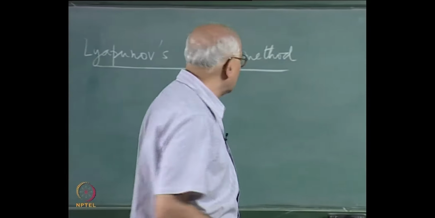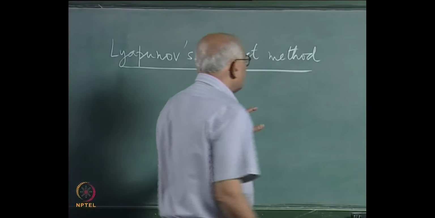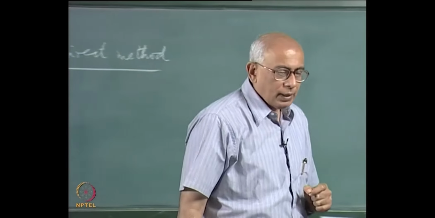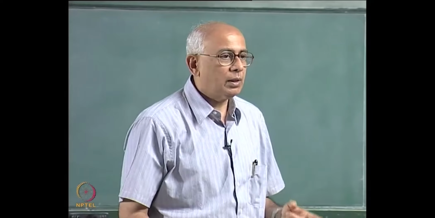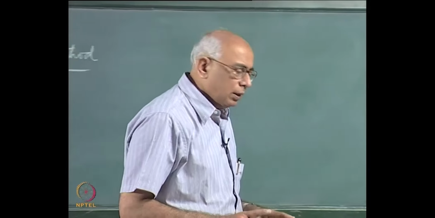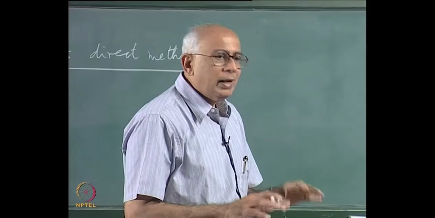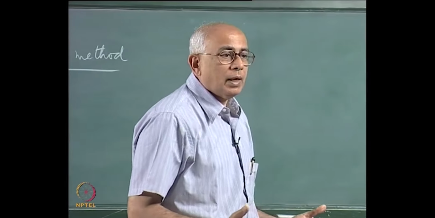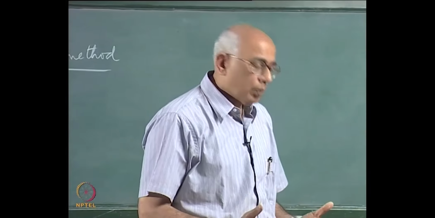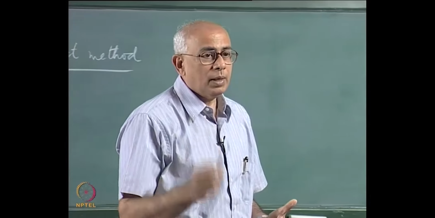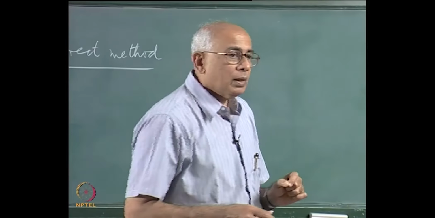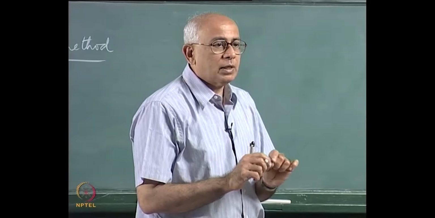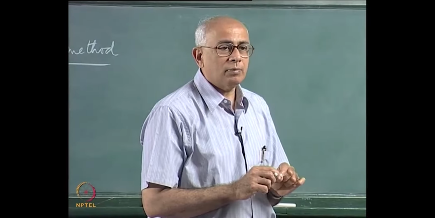Now this method is useful for analyzing the stability of a critical point, and it differs from the linearization method which we learnt about so far, where if you recall we linearized the system about a critical point, and then if the eigenvalues of the Jacobian matrix at this point had no 0 real part and the point was hyperbolic, then we identified the stability of this critical point based on what the real parts of these eigenvalues did.